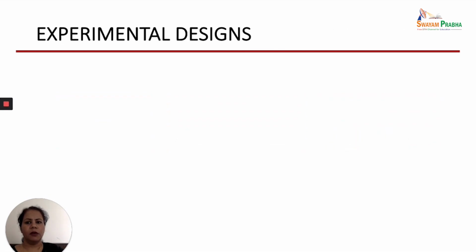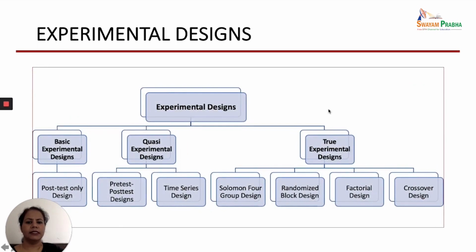Now let us talk about the classification of the experimental designs. Experimental designs are classified into basic experimental designs, quasi-experimental designs, and true experimental designs. So basic experimental design is a very basic type of the design, and quasi is particularly a design where out of three we use the manipulation, but we may not use randomization or control.